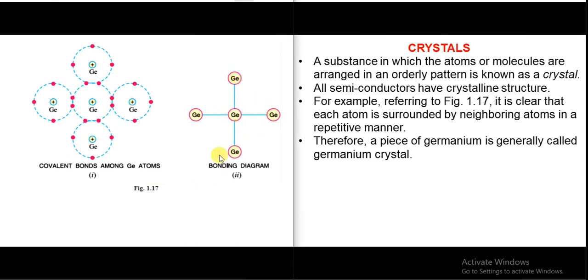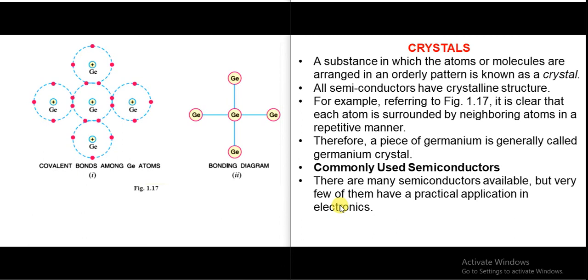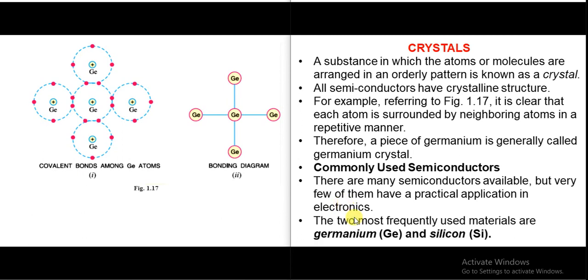Therefore, germanium is called a germanium crystal, a crystal semiconductor. So the commonly used crystals are germanium and silicon. These are the most commonly used crystals, or we can say semiconductors.